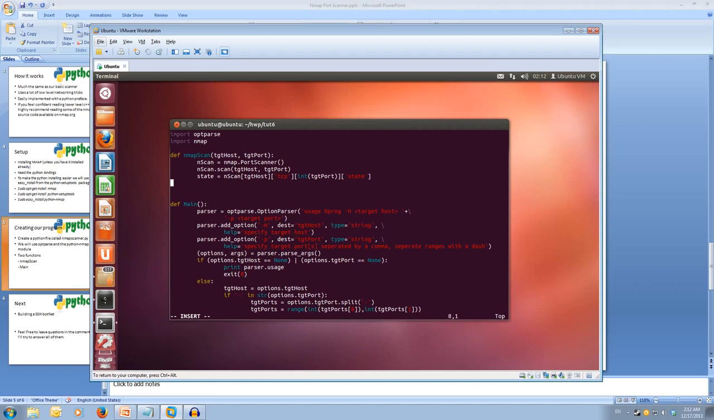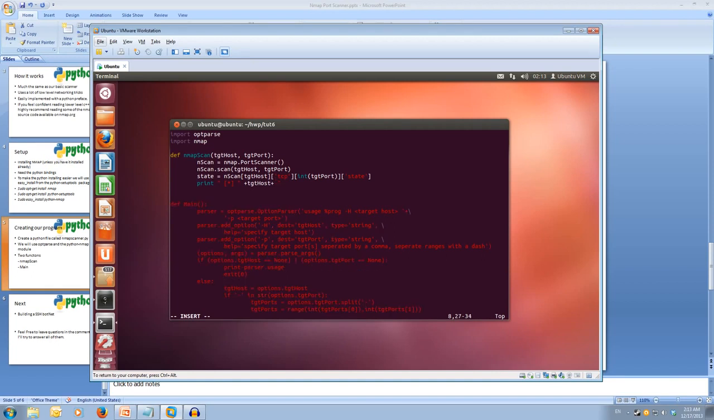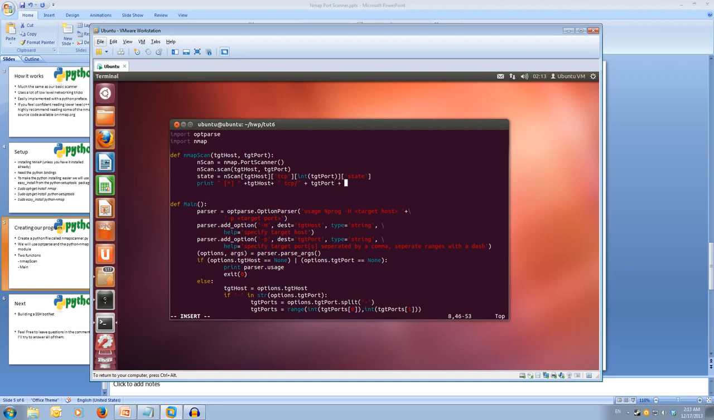Okay, now we can print out the results. So print, and to make our output look nice, put a star, and we'll add the target host, and it was a TCP scan on the target port, and we want to attach a space between the port and then the state.